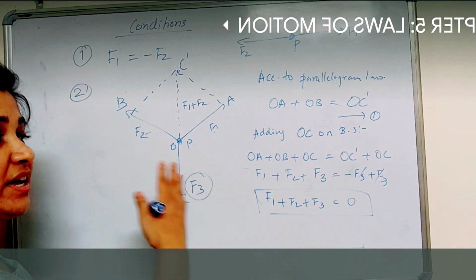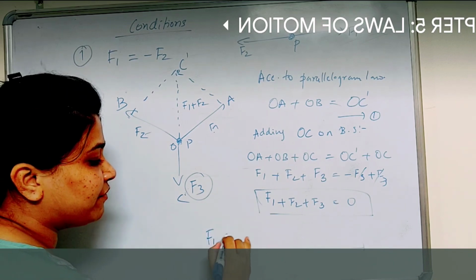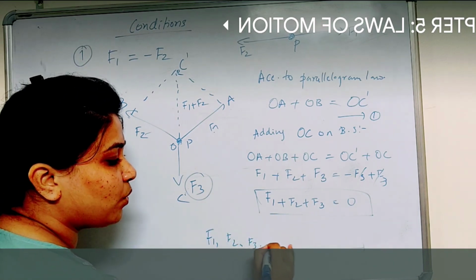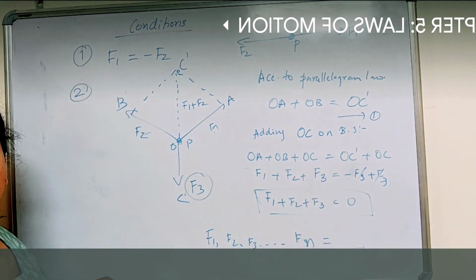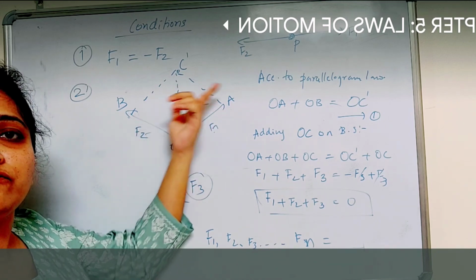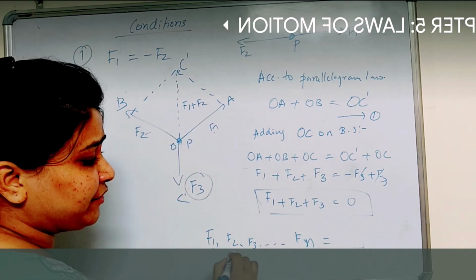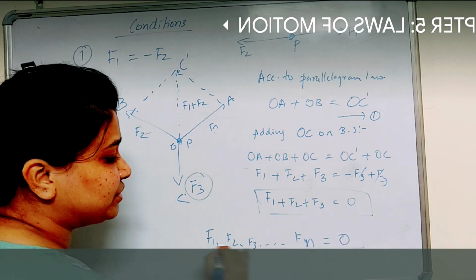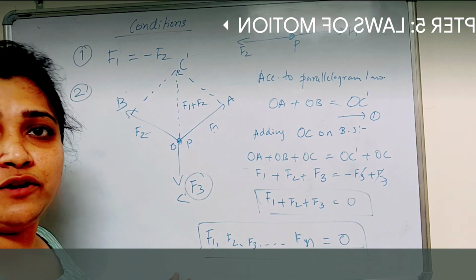If you consider n number of forces as well, F1, F2, F3, and so on up to Fn, all of them cancel out each other. That means the last force will be the negative of the sum of the others. That is when we say that F1 plus F2 plus F3 and so on up to Fn is equal to 0. This is the condition for equilibrium of concurrent forces.